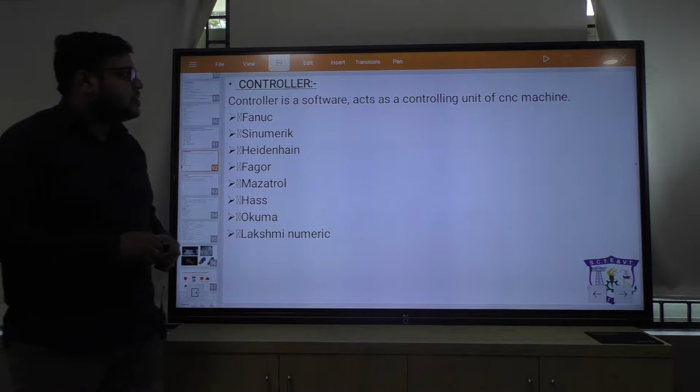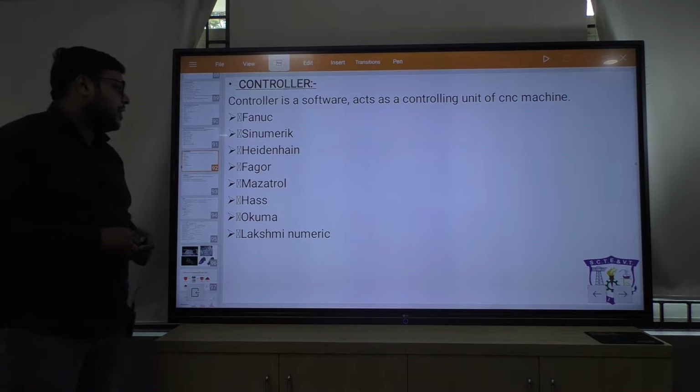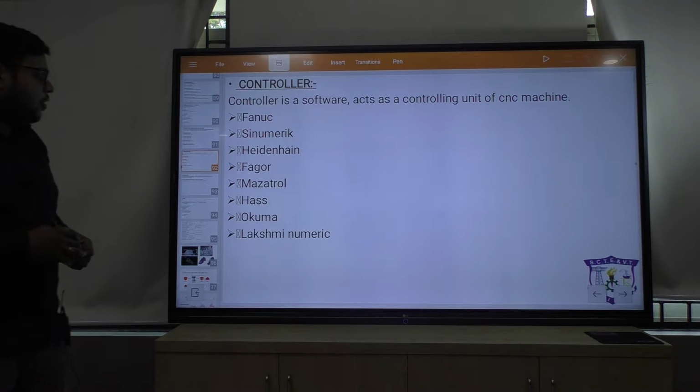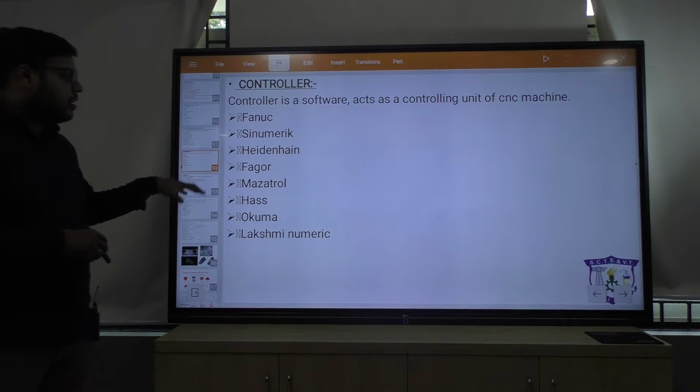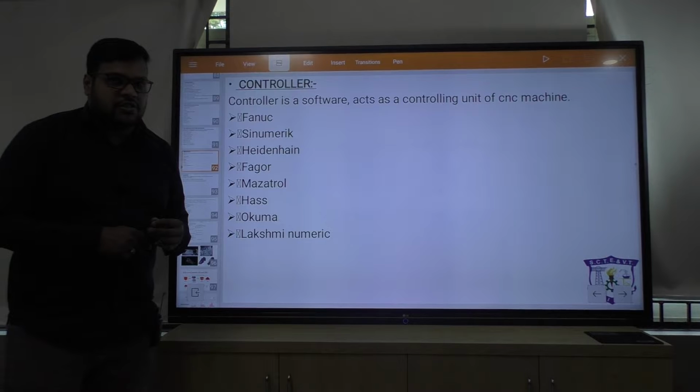Now controllers. What are the controllers we use in CNC milling machines? Like Fanuc, Siemens, Heidenhain, Fagor, Mazatrol, Haas, Okuma, Lakshmi numeric. These are the controllers present in CNC milling machines.